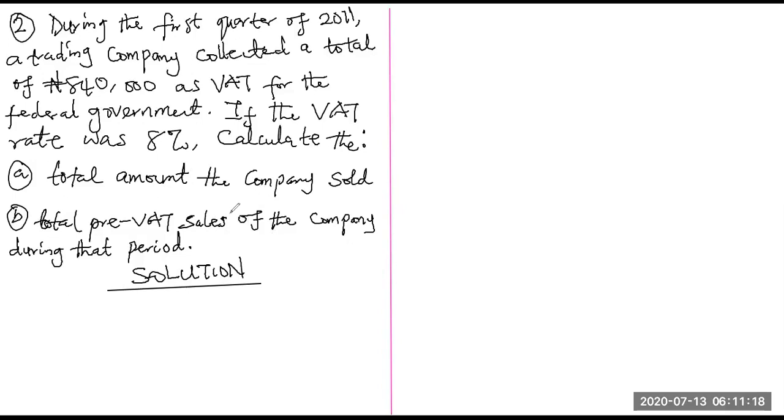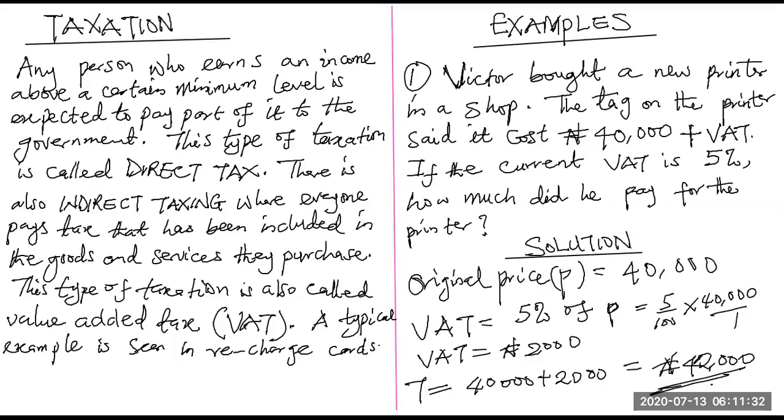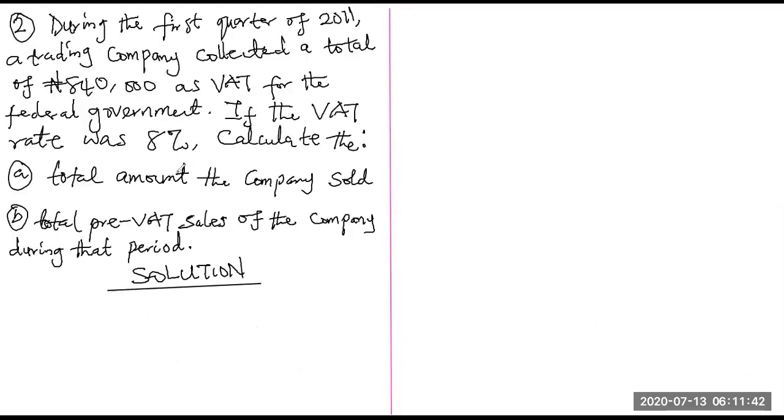How do we know that? Look at question B, the total pre-VAT sales of the company during that period. Now, this one, question A, is talking about, just like Victor paid for the 2,000 naira. That is the total amount that they are talking about. Victor paid for 2,000 naira, though the original price of the printer is 40,000 naira, but he paid this. So in this question A, from the structure of this question, you see that calculate the total amount the company sold, you're talking about the VAT plus the original price of all the goods.